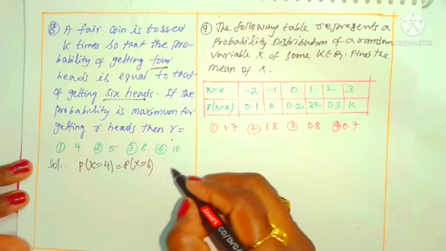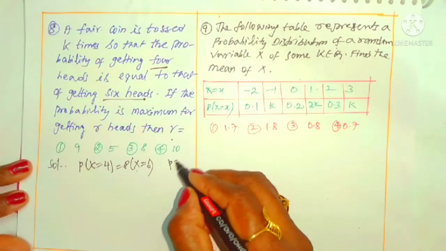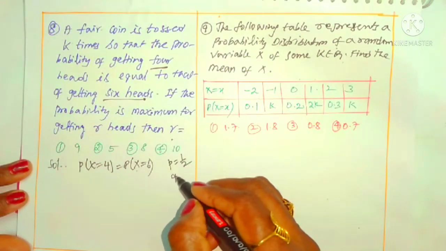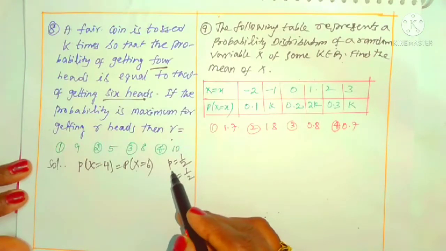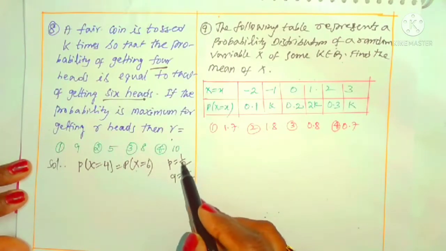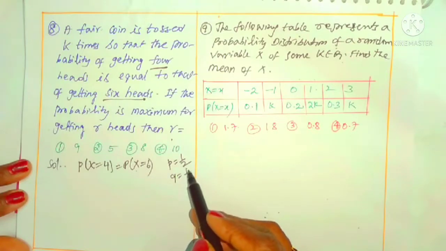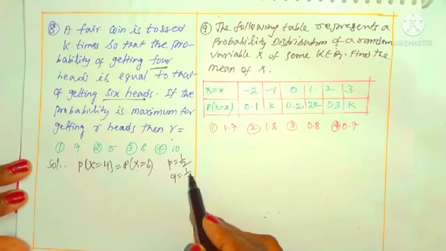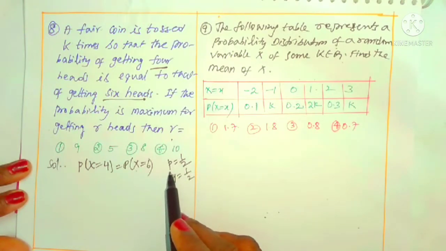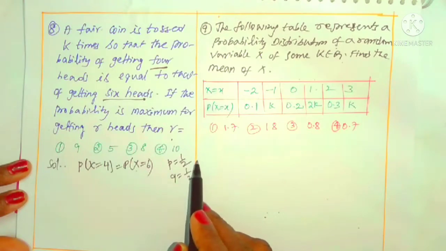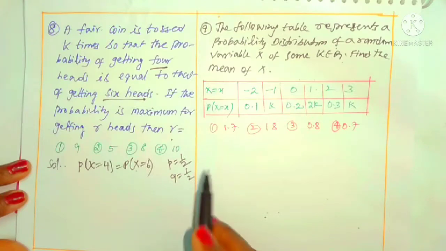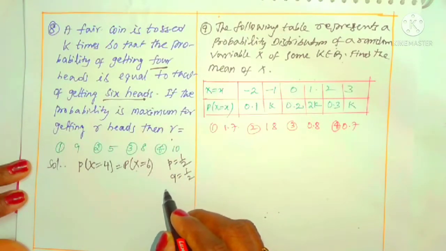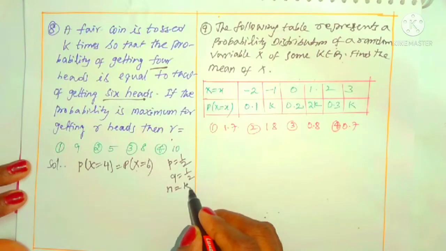You know what a fair coin means? Probability of success P is 1 by 2. Probability of failure Q is also 1 by 2. A fair coin has 1 head and 1 tail. Probability of getting a head is 1 out of 2 events, and Q is also 1 by 2. So P and Q we know directly from the fair coin. Probability of getting head is 1 by 2, and the same way, probability of getting tail is also 1 by 2. Such coins are tossed K times, which means n is given as K here.